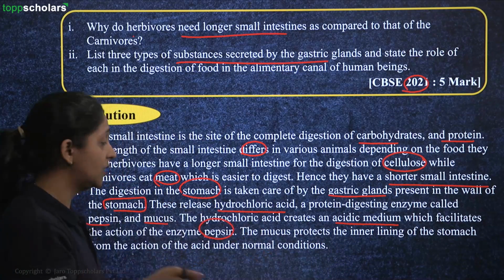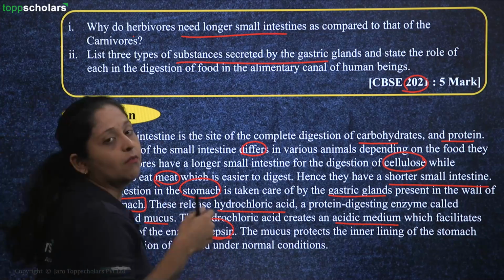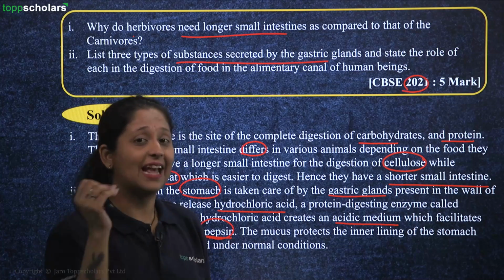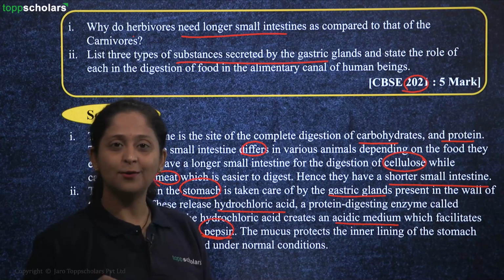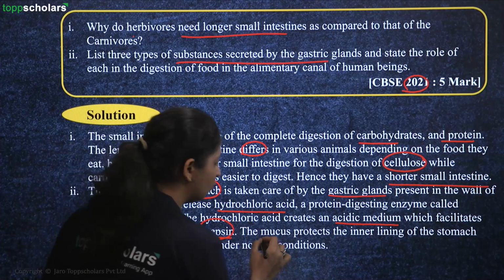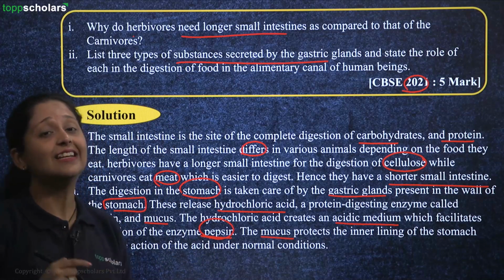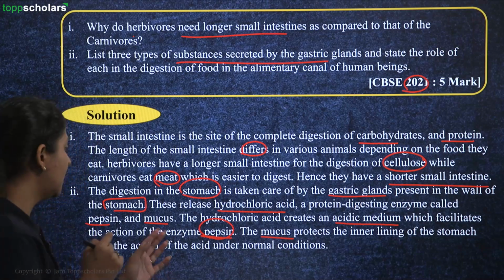That acidic medium is favorable for the pepsin enzyme to function. And as it's an acid, it will be corrosive in nature. It can easily damage the wall of your stomach. So our stomach also has a solution for that. It produces mucus. This mucus protects the inner lining of your stomach from the action of acid under the normal condition.